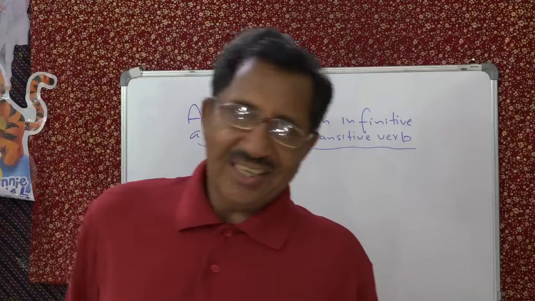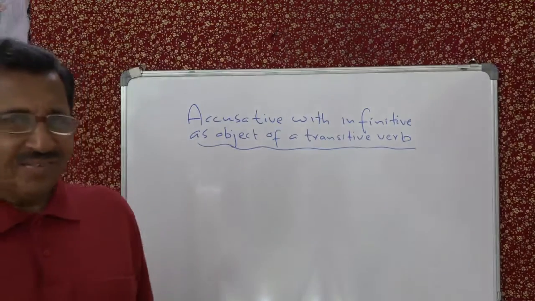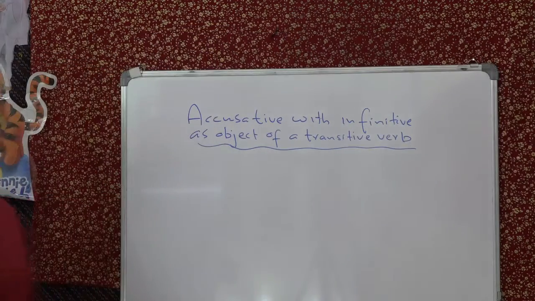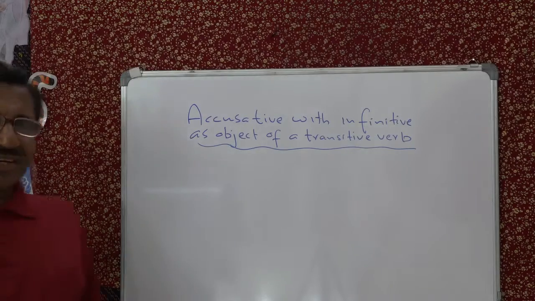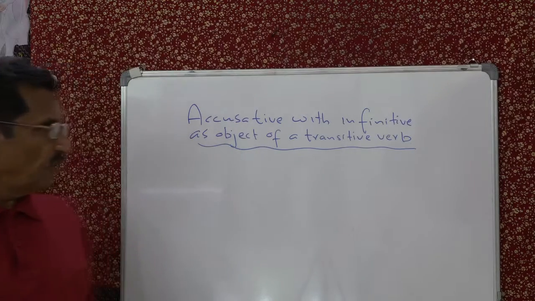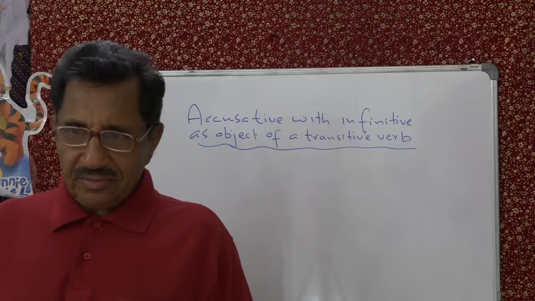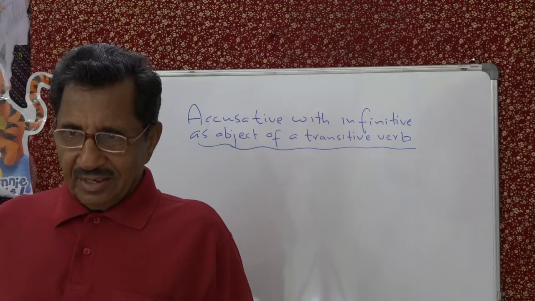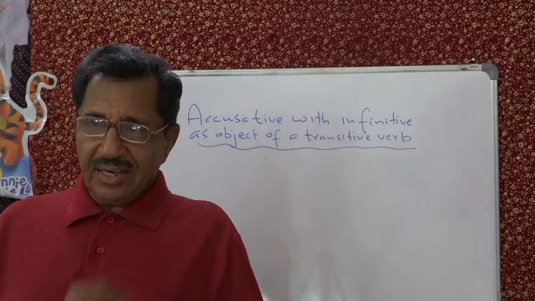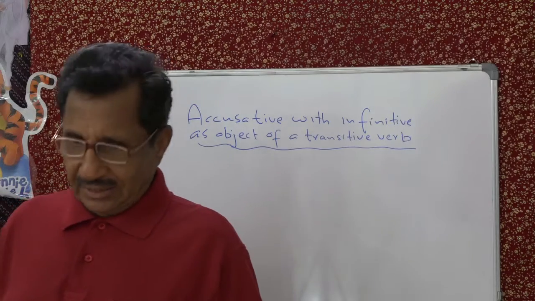Hello friends. So today we have a brand new topic, accusative with infinitive as object of a transitive verb. You know what a transitive verb is? We have seen this already. That is, a verb that takes an object is a transitive verb.